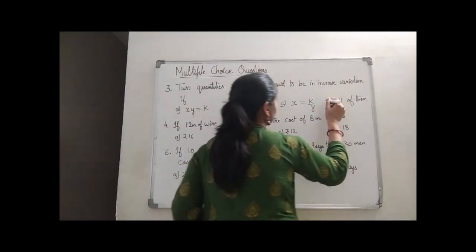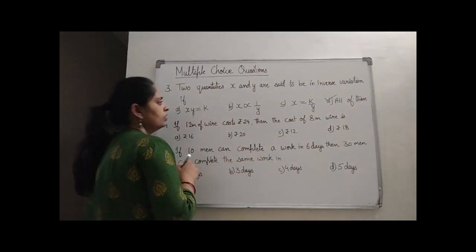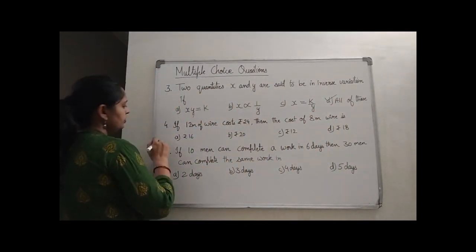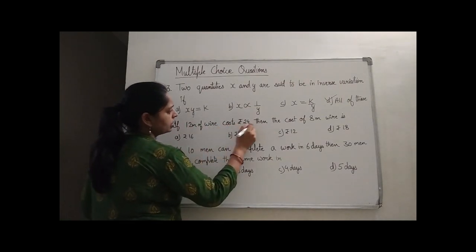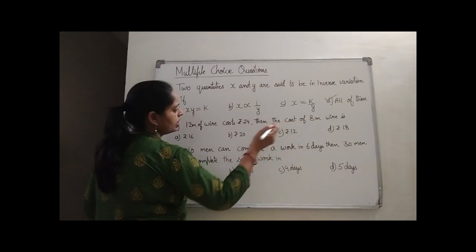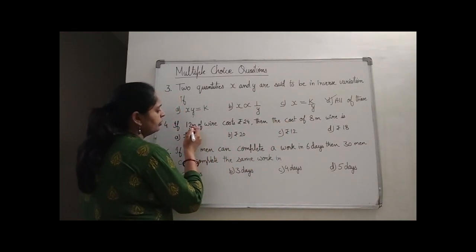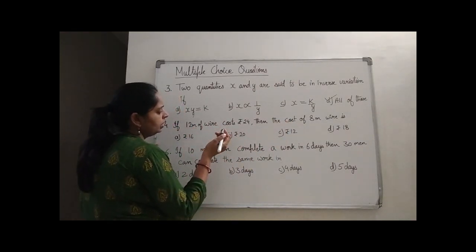All of these are the conditions for inverse variation. Okay. Now see the fourth question. If 12 meters of wire costs rupees 24, then the cost of 8 meters of wire is. So we know that the quantity and the cost are in direct proportion.